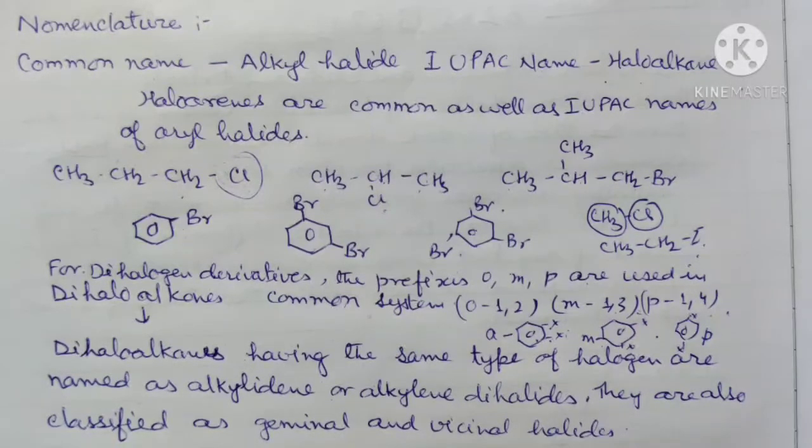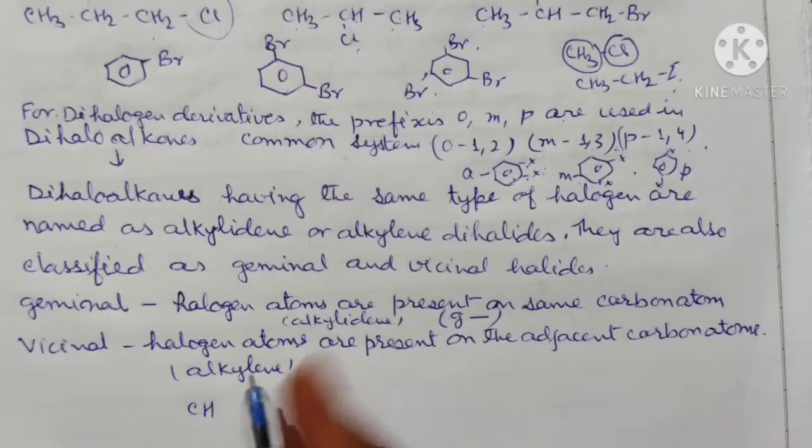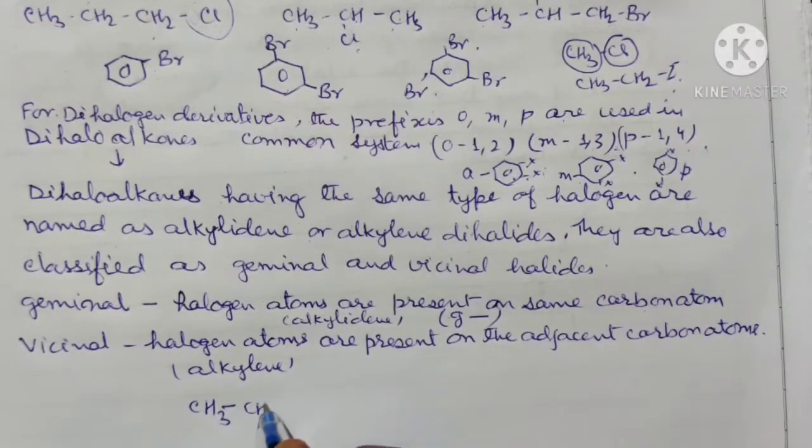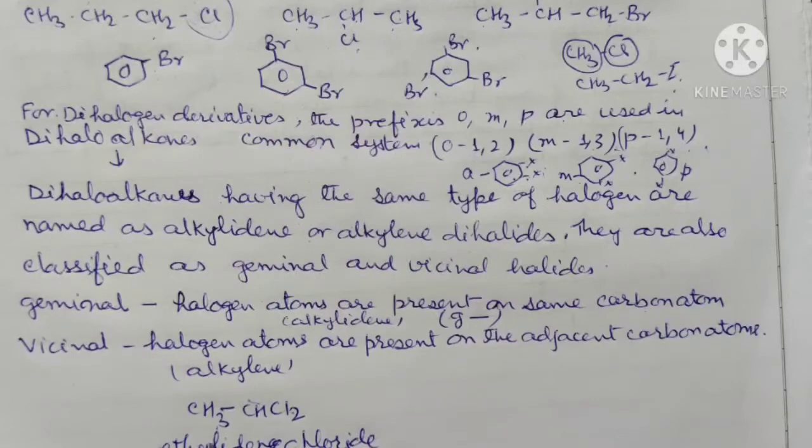When both the halogen atoms are present on the same carbon atom, we can write here CH3CHCl2. Now both the chlorine atoms are present here, so its name will be ethylidene chloride according to the common system. So this is the geminal halide. And when we write the IUPAC name, then we write 1,1-dichloroethane.